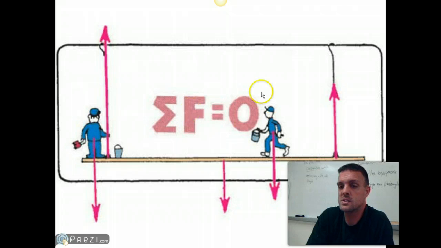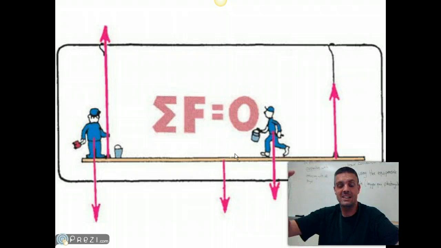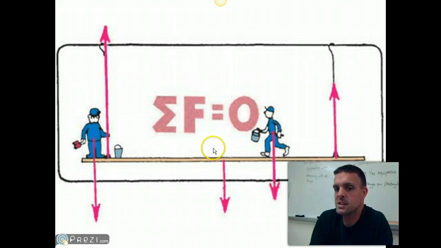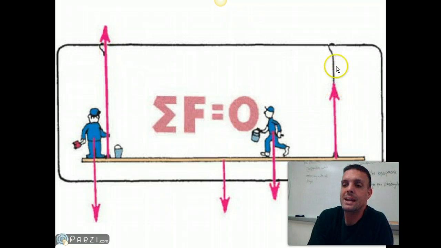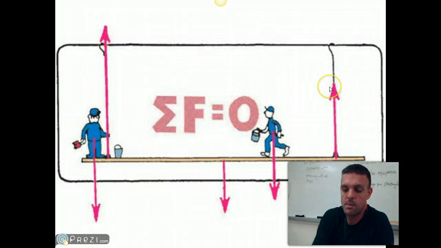When we look at these painters here, they weigh something, and so does the scaffolding. Technically, that should be forced downwards, and they should be accelerating down. But there's something causing the sum of the forces to equal 0. There are these upward arrows, and these upward arrows are the tension on these wires holding up the scaffolding.